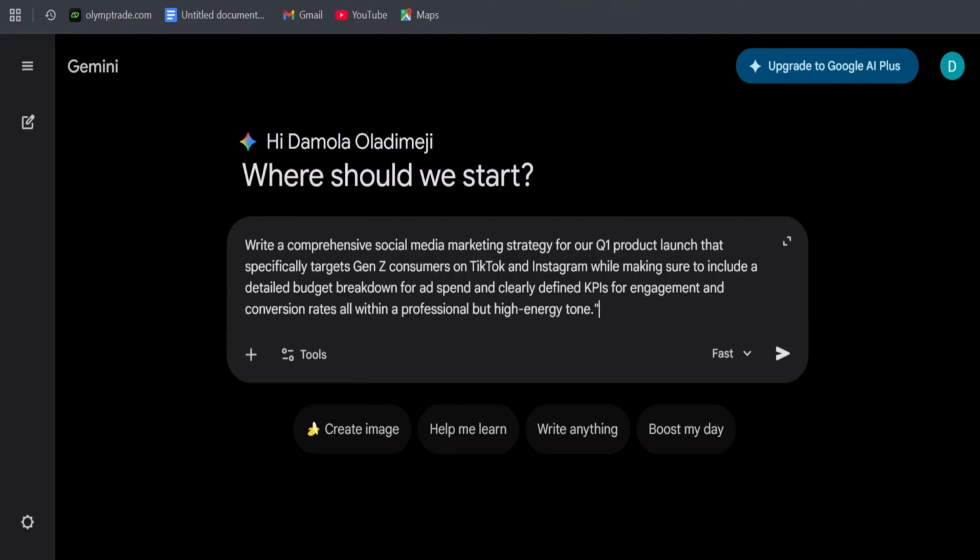Now, the second method is to separate instructions into shorter sentences to avoid overwhelming the model. So instead of providing a very long block of instructions on a comprehensive social media marketing strategy to target Gen Z consumers on TikTok and Instagram, you can break that down into something simple and short like this.